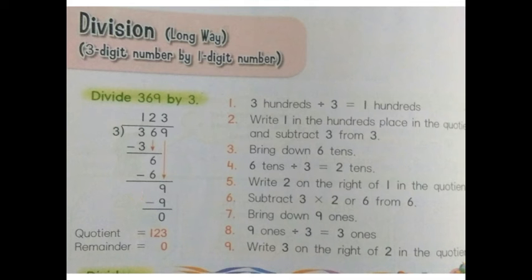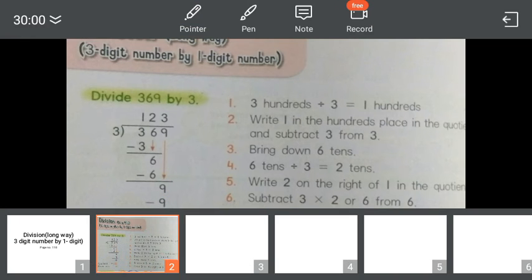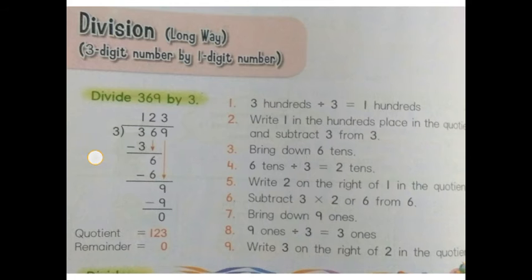Now next is 9. Now you have to bring down the number 9. Again read the table of 3. 3 threes are 9. So here you have to write 9 as the dividend and 3 as the quotient. Now subtract it. 9 minus 9, 0. So in this question 123 is your quotient and the remainder is 0.